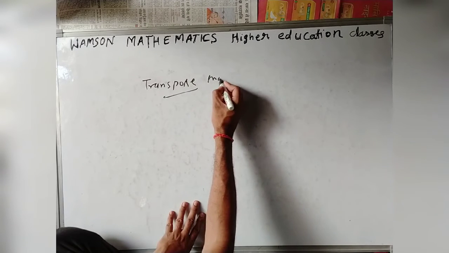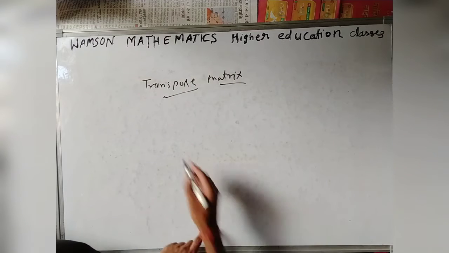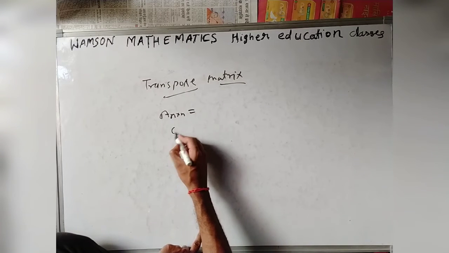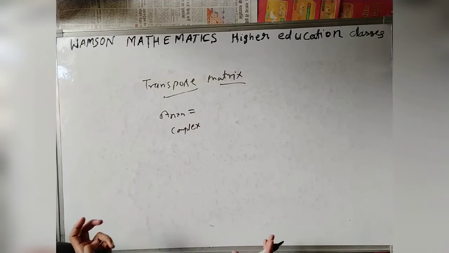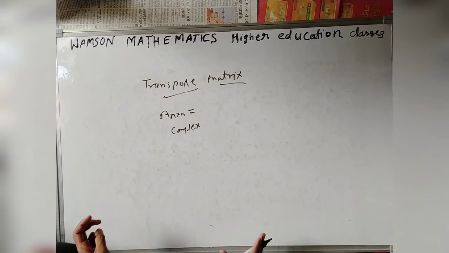Transpose matrix. So transpose is nothing but, if A is a square matrix, that is n cross n, or a complex matrix. Here all matrices are complex. Without loss of generality, we assume that all matrices are complex, unless otherwise it is written that the matrix is real. We assume that all matrices are complex.